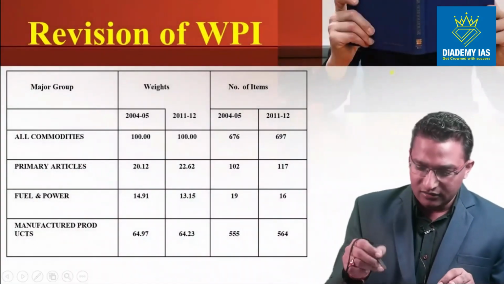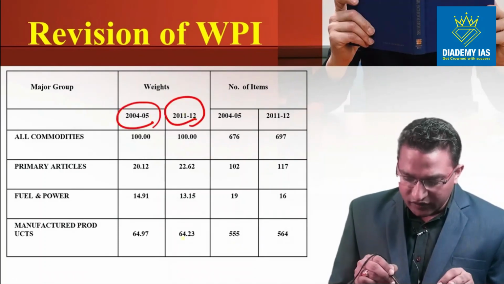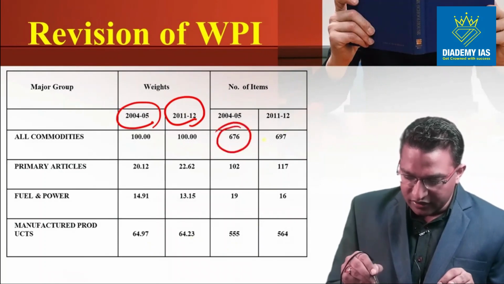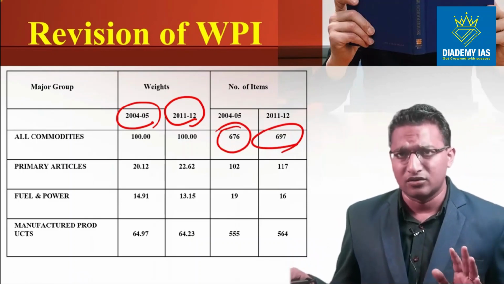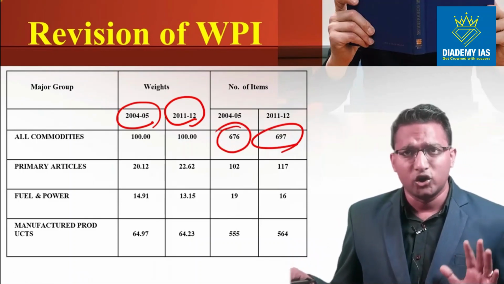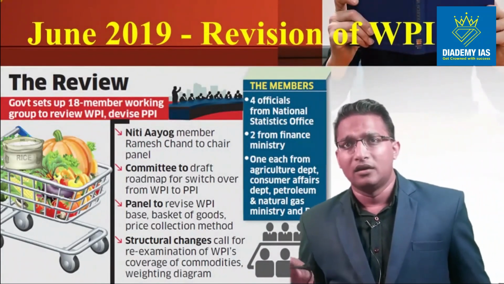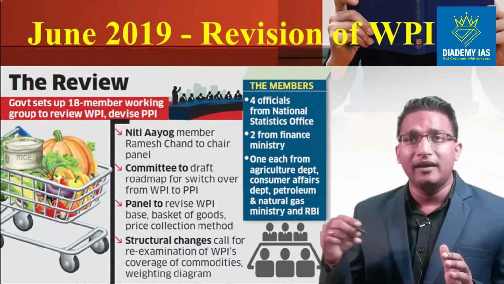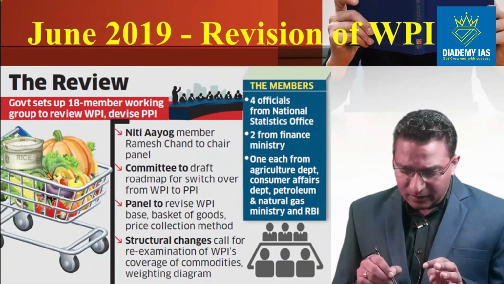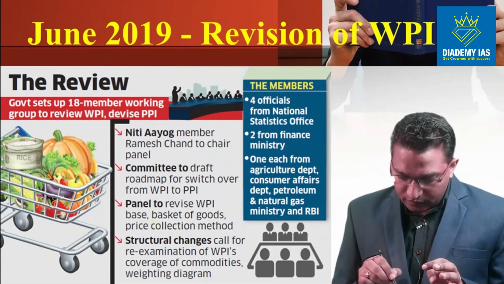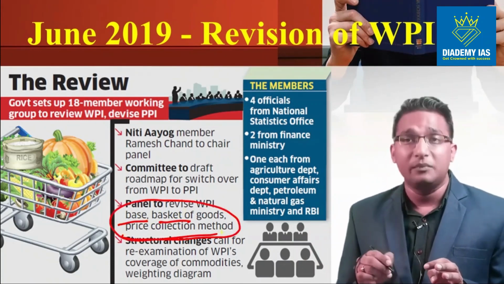Revision of WPI we have seen. Earlier the base year was 2004-05, now it is 11-12. Earlier the number of items was 676, now it is 697. There is a little bit of change in the weightage, but that is not your point to worry, you can ignore that. Now again, as of June 2019, there are discussions that the base year might change. The base year, the basket of goods and the price collection methods, all these can be changed, right?